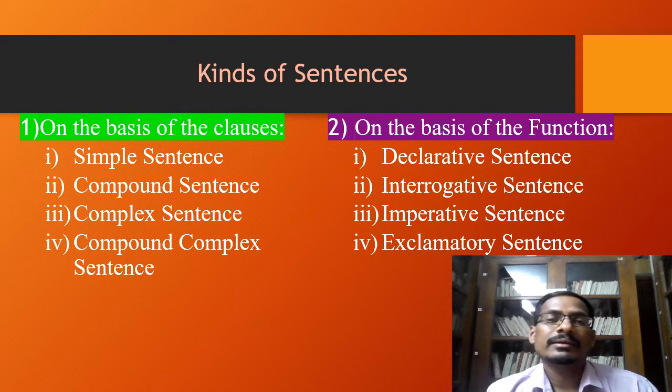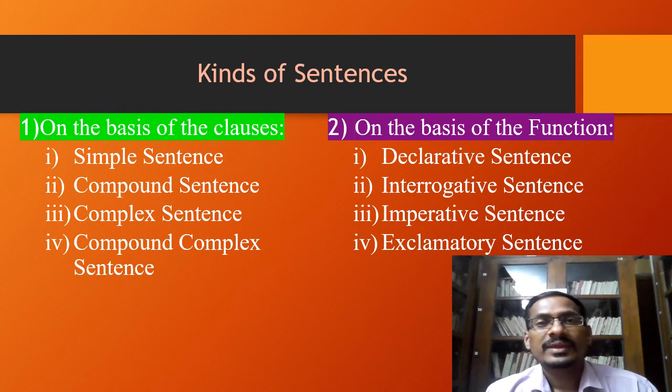On the other hand, we have another group, and in this group, again we have four types of sentences, and these four types of sentences are on the basis of their function, and they are declarative sentence, interrogative sentence, imperative sentence, and exclamatory sentence.